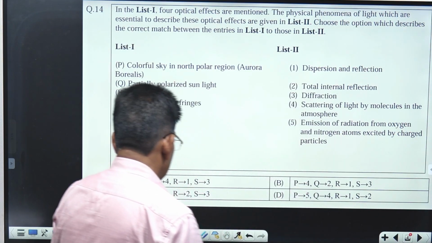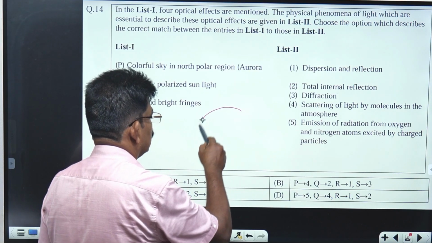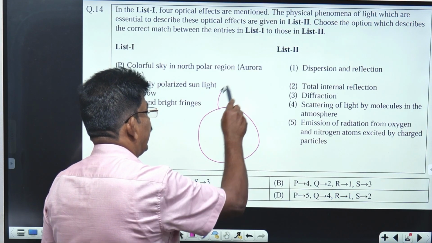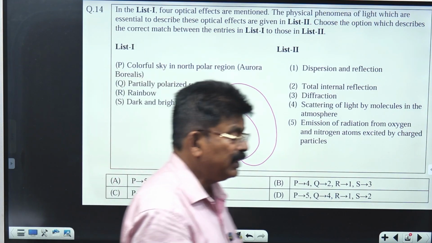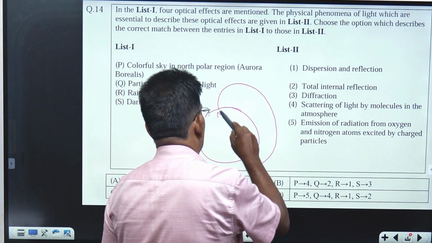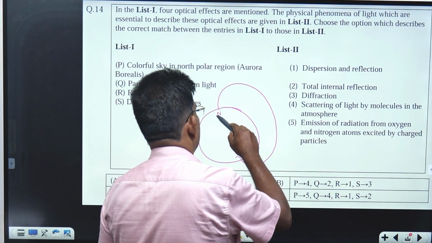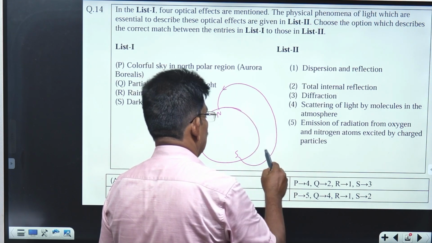And these cosmic ray particles, when they enter the Earth's magnetic field region, this is the Earth with the geographic North Pole and geographic South Pole, or the North magnetic pole and South magnetic pole. These are the magnetic lines.